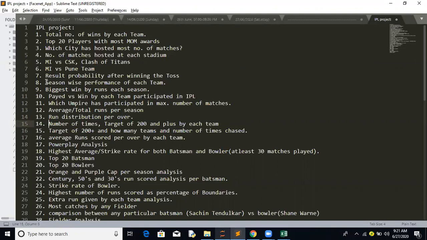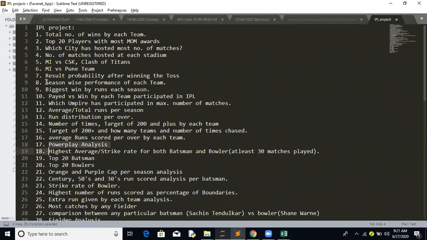Number of times a target of 200 plus was scored by each team, and how many teams were able to chase a target of 200 plus runs, just to get a small stat around this. Average runs scored per over by each team, so this will give you the analysis.